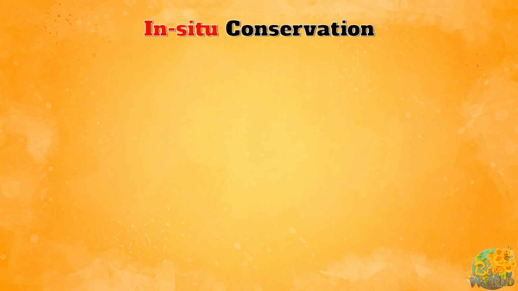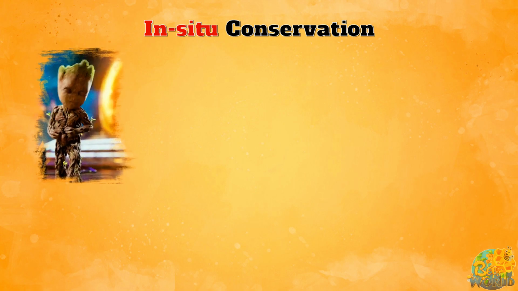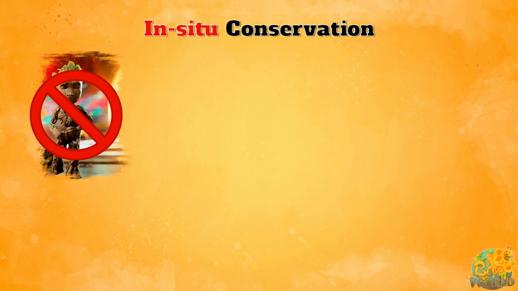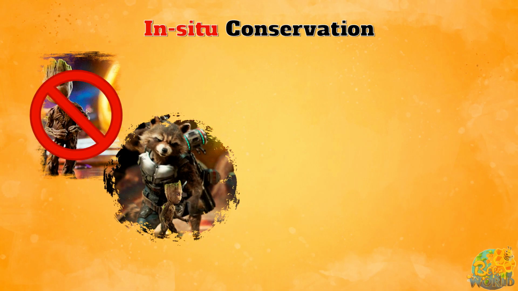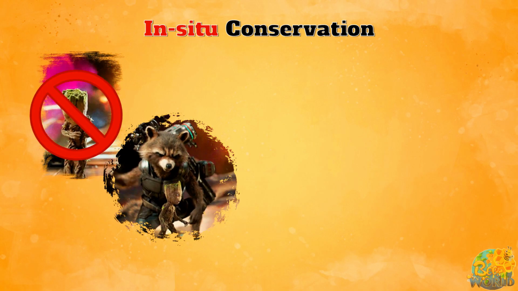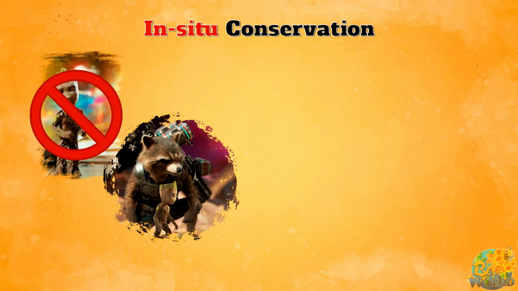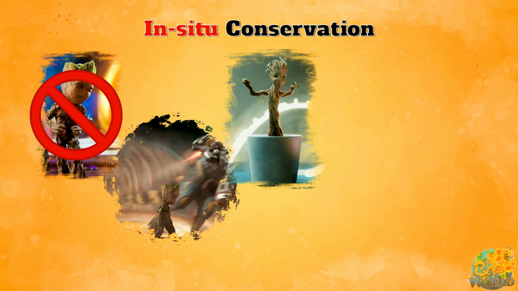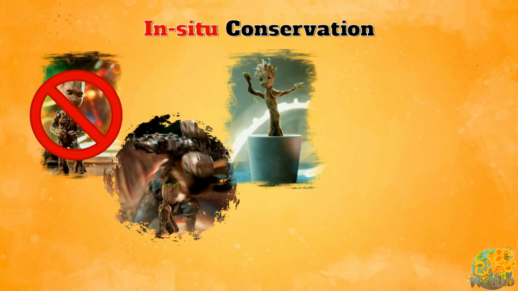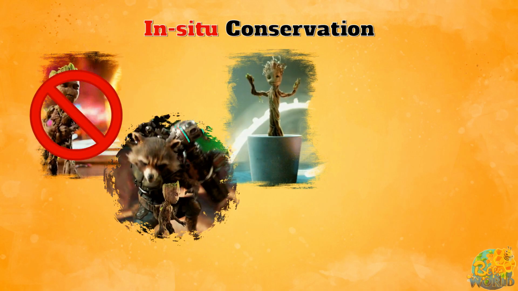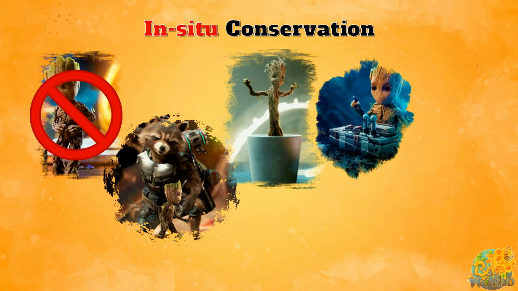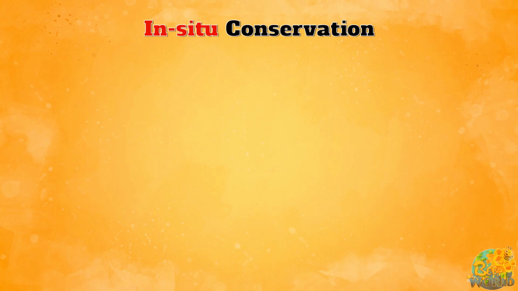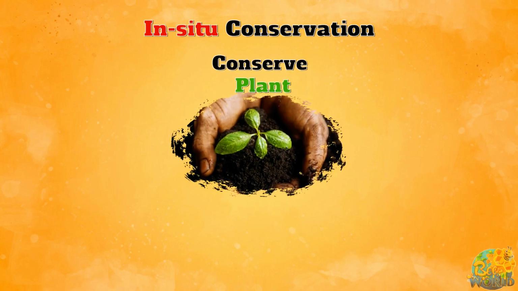In situ conservation. Even though plants show movements, they cannot move from one place to another as a whole body, like animals. So, animals can avoid external hazards by locomotion, but plants cannot. Plants grow in a habitat where all necessary external factors needed for growth are present. Since plants cannot move, when the habitat is destroyed, they will also be destroyed. So, it is very important to conserve plants in their own habitat.